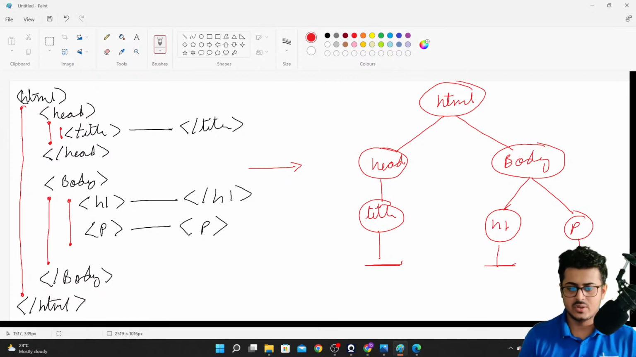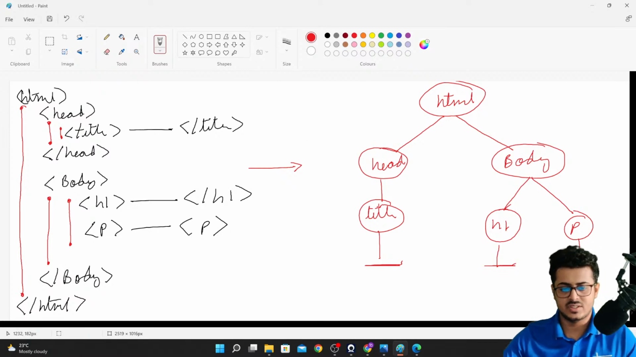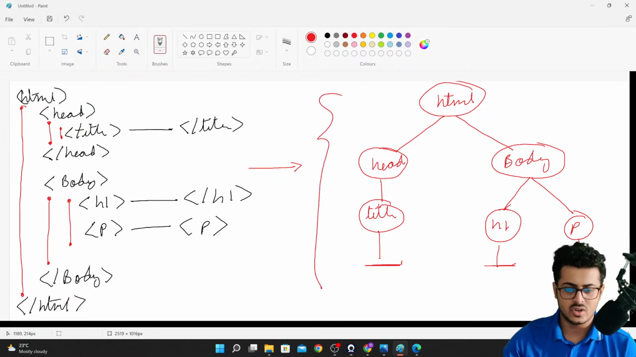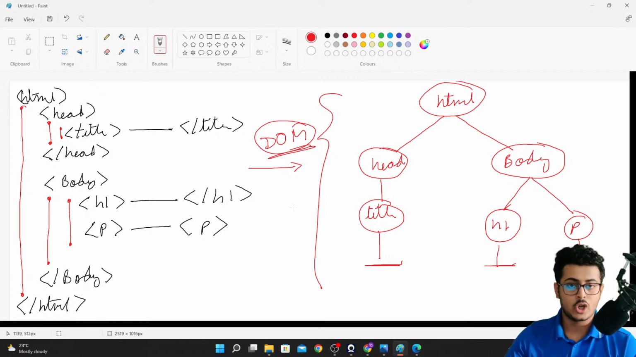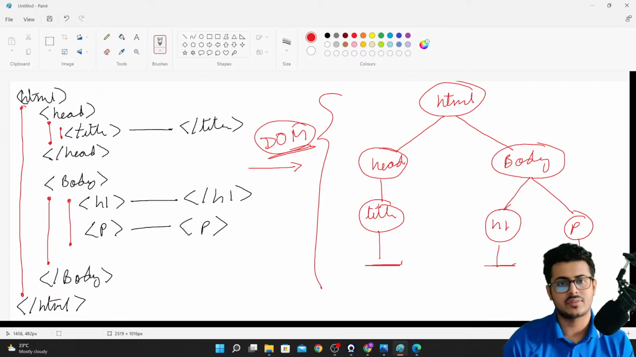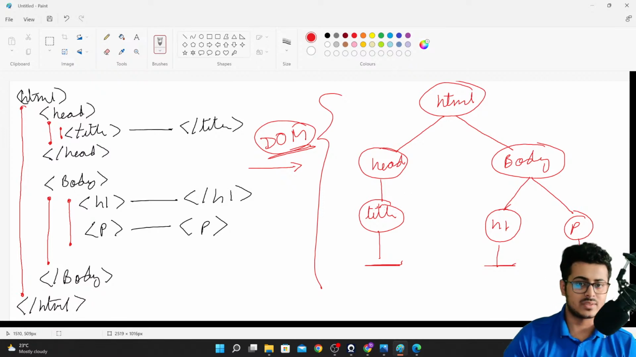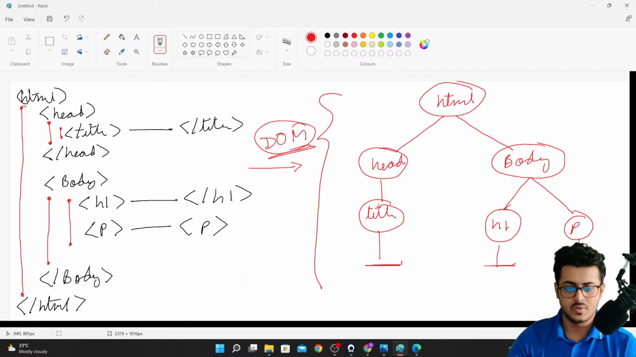Okay, so right over here, as you are able to see, this tree-like structure is also referred to as document object model or DOM tree. Now this concept is basically utilized when you will be learning JavaScript at a later point of time, or you're starting out with React, but this concept needs to be covered right over here.